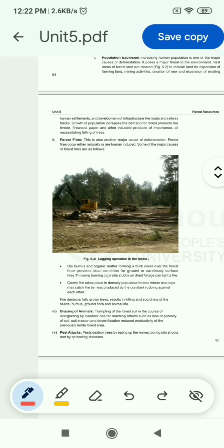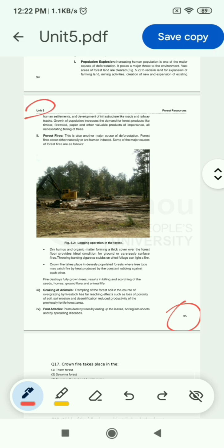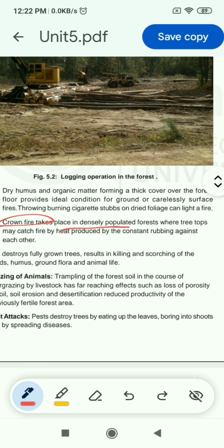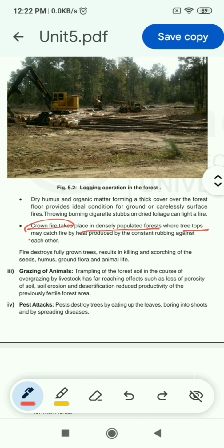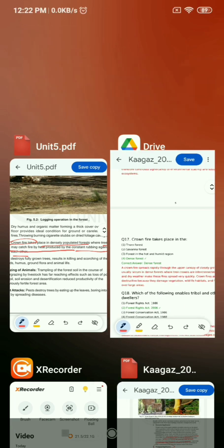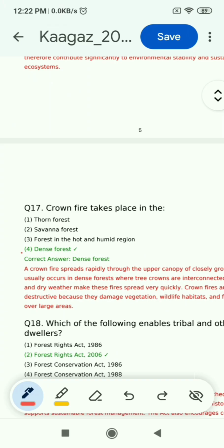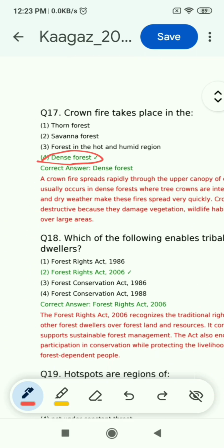This answer is on page number 95 of Unit 5. Ground fire takes place in densely populated forest where tree tops may catch fire by heat produced by the constant rubbing of each other. So in densely populated forest, ground fire occurs. So according to this, the answer should be dense forest. So the fourth answer is correct.